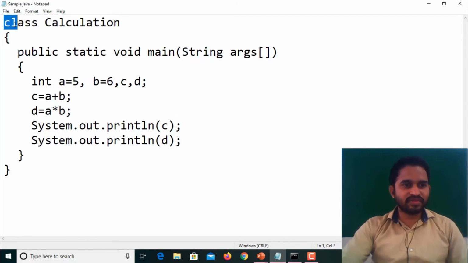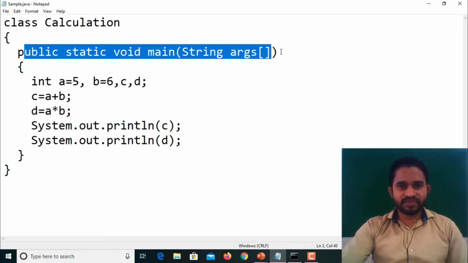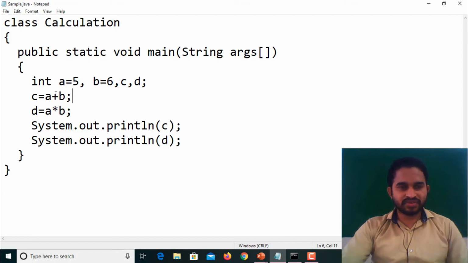Here the class name is Calculation. This is the statement for the main function, public static void main String args. Here I am declaring four variables: A, B, C, D. I am assigning value 5 to variable A, value 6 to B. Here I am evaluating C equal to A plus B, the addition of A and B, and evaluating the multiplication of A and B, and that result is stored in D. Here I simply display C and D.